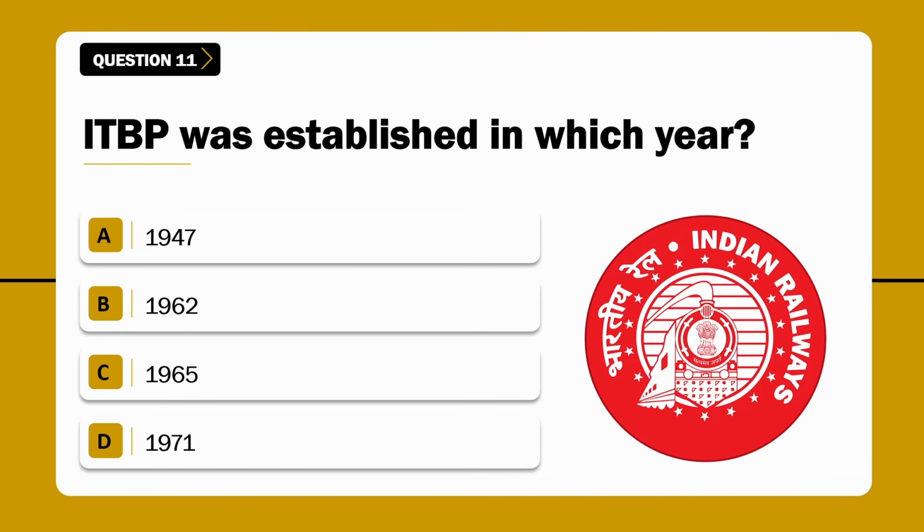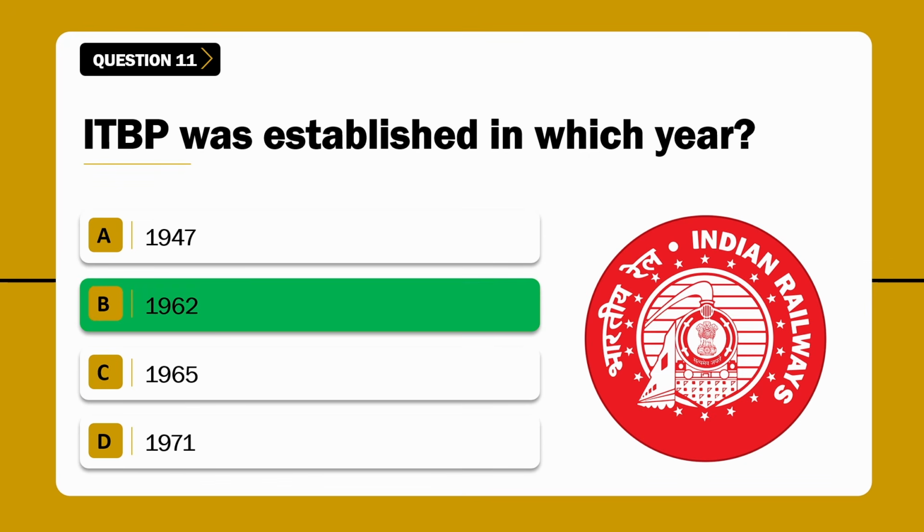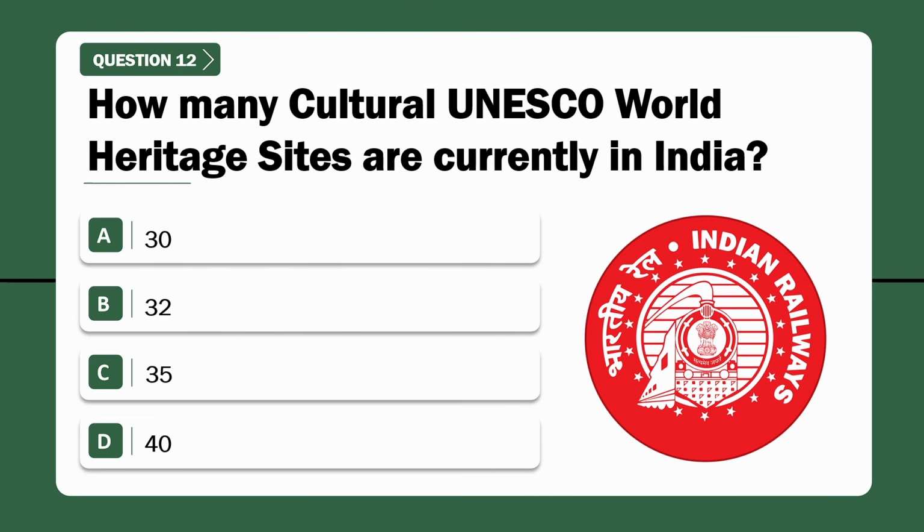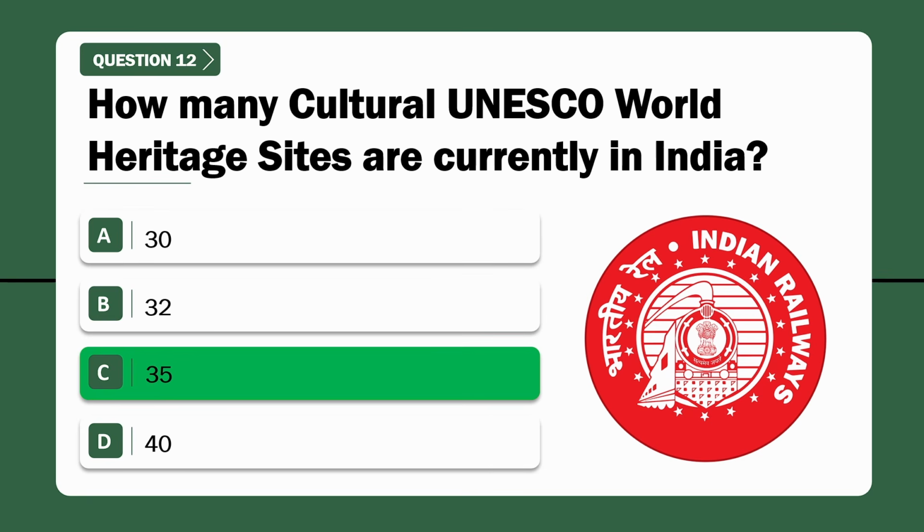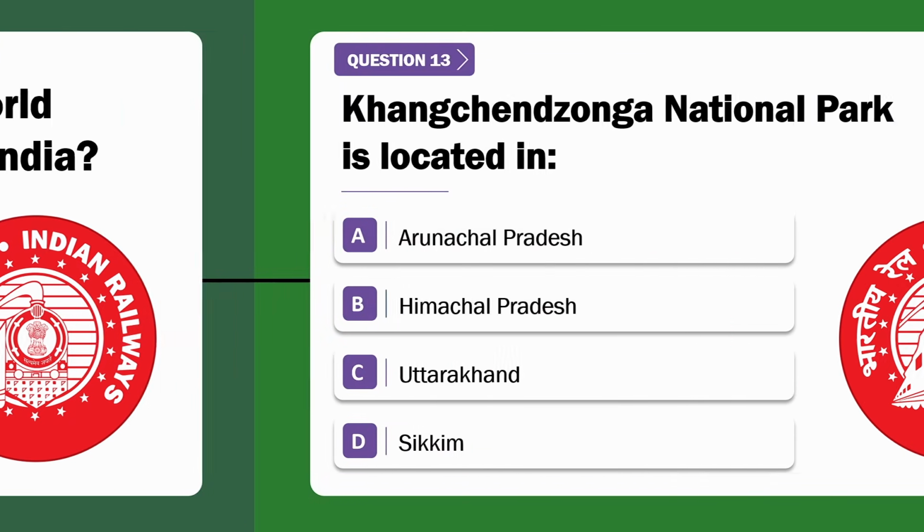Question number 11. ITBP was established in which year? Correct answer is option B, 1962. Question number 12. How many cultural UNESCO World Heritage Sites are currently in India? Correct answer is option C, 35.